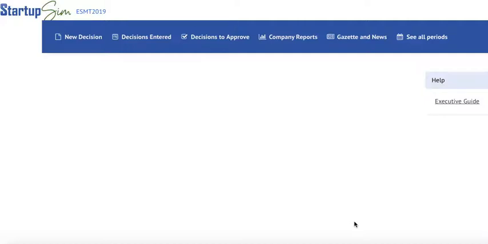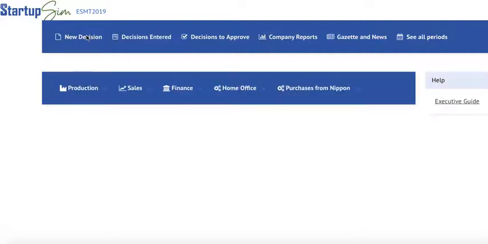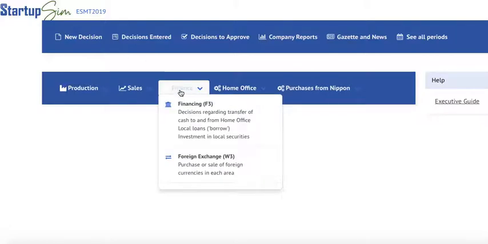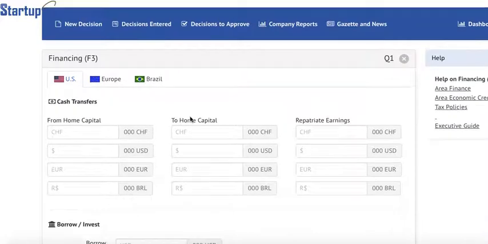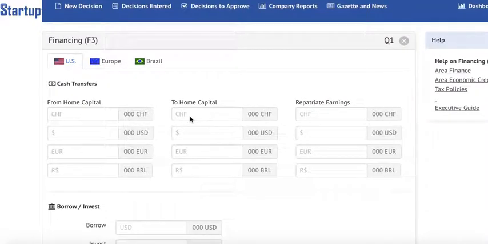In this tutorial, we show you how the areas can send cash to the home office. Go to New Decision, Finance, Financing. Let's say we have a lot of cash in the USA, whereas the home office is lacking cash because